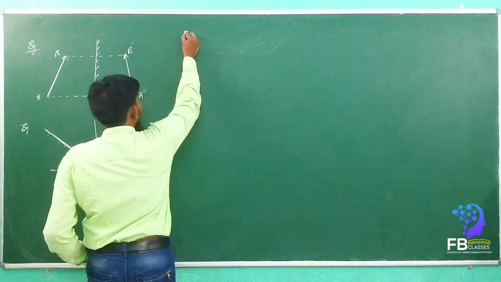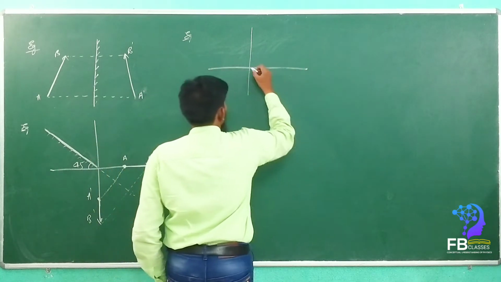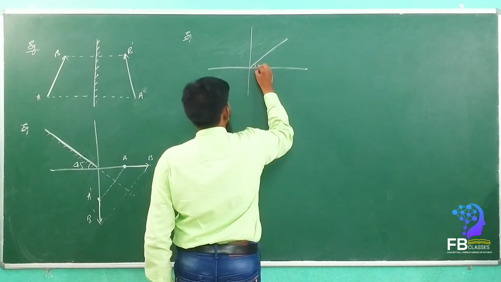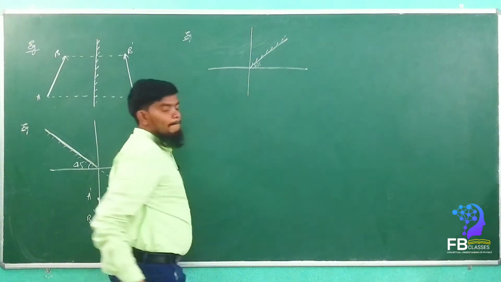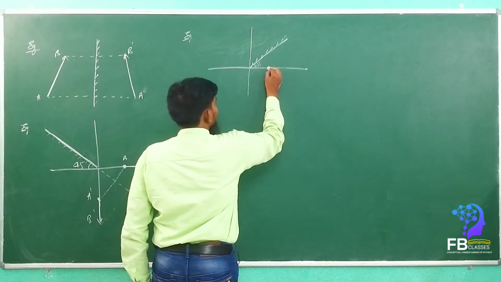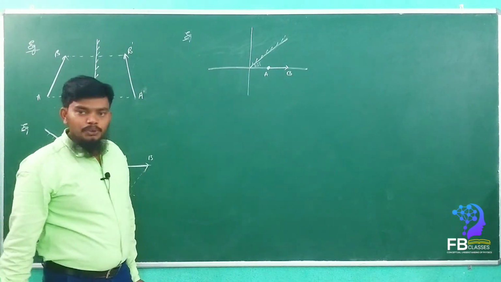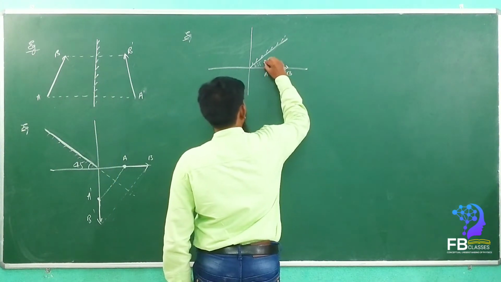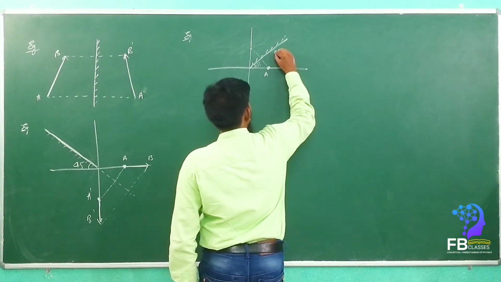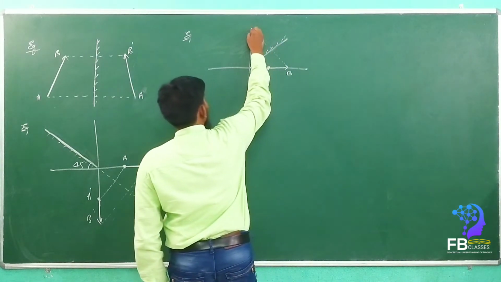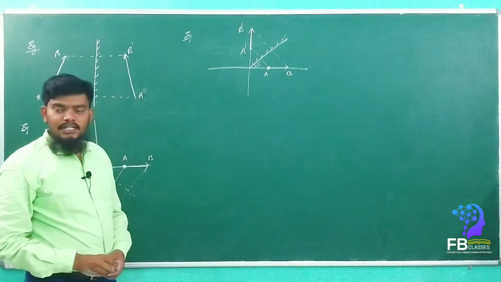Got it? If you take another example, see here. So if you take it at 45 degrees, then let's consider this is a mirror. Now here is the object. So this is A, B. Now what do we have to do? We just have to draw the perpendicular line. Yes or no? These are the perpendicular lines onto the mirror. See here, the image will be formed here. So B dash, A dash. Are you getting my point?